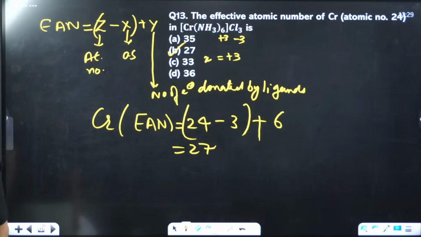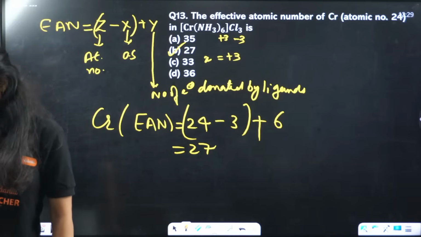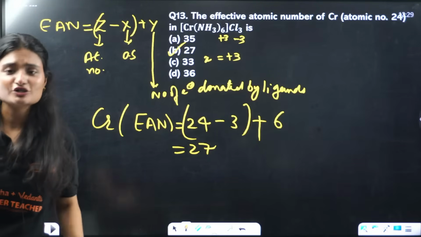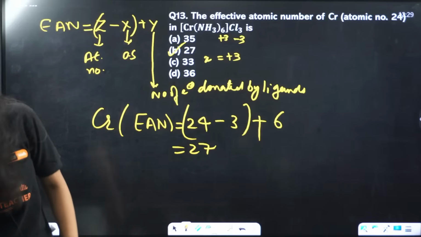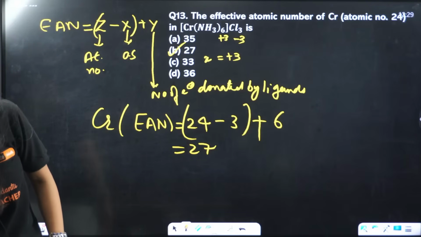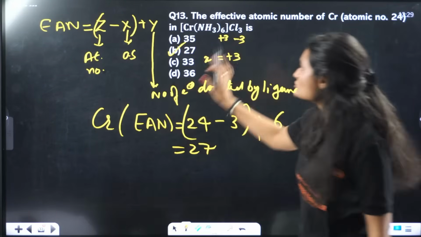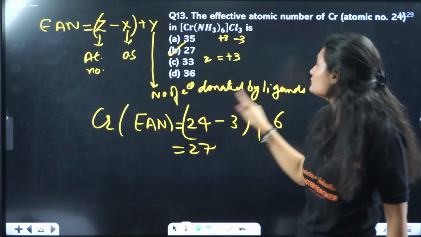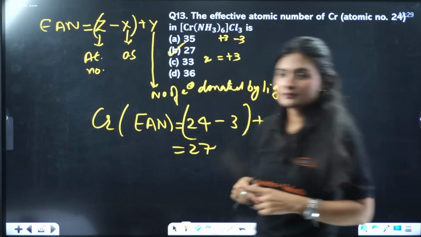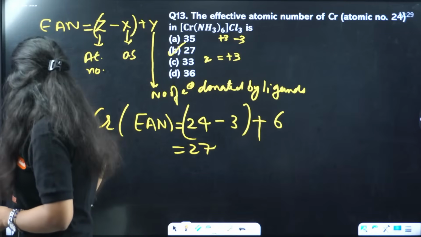How many of you answered B? Almost. It's never 100%. The answer is 27. Simple formula: atomic number minus the oxidation state plus the number of electrons donated by the ligand. Let's move on to the next question.